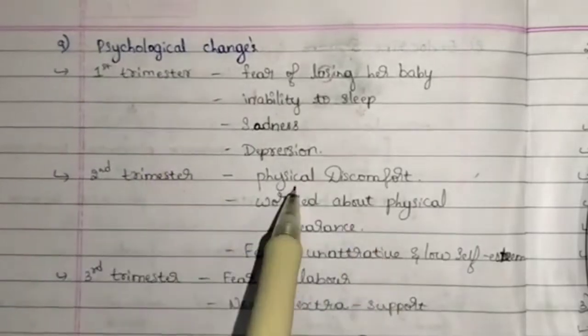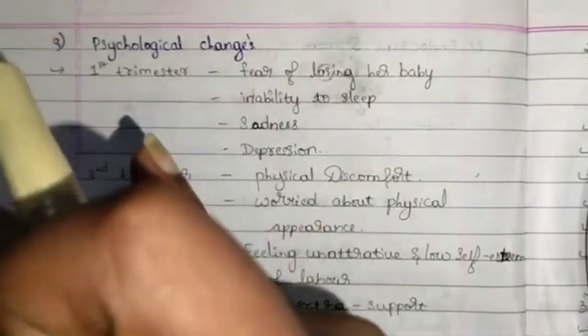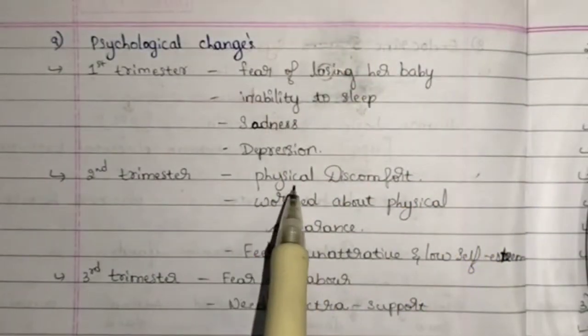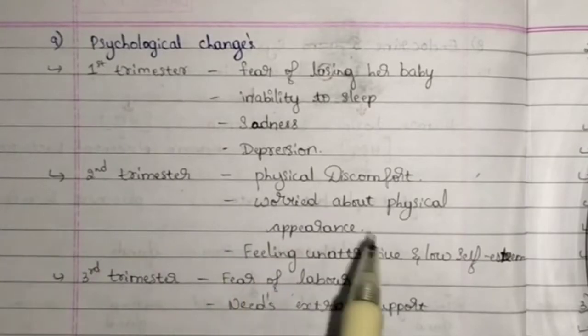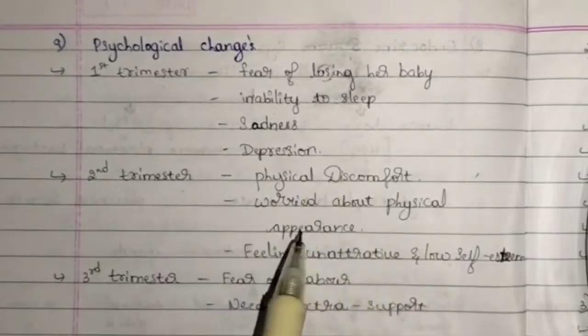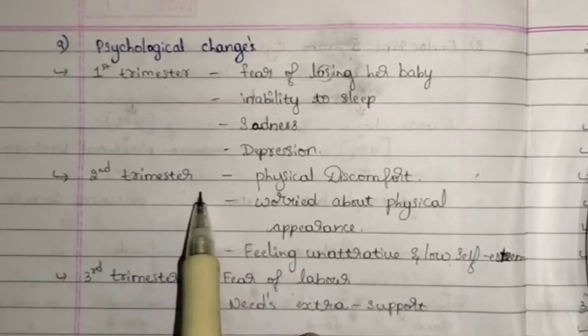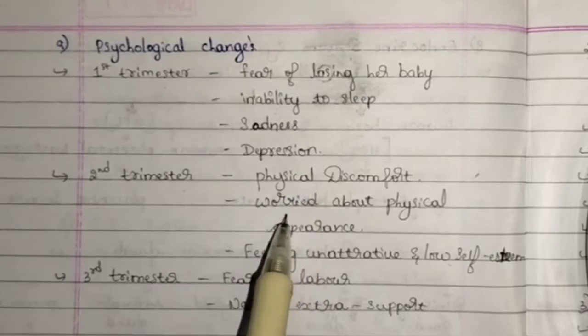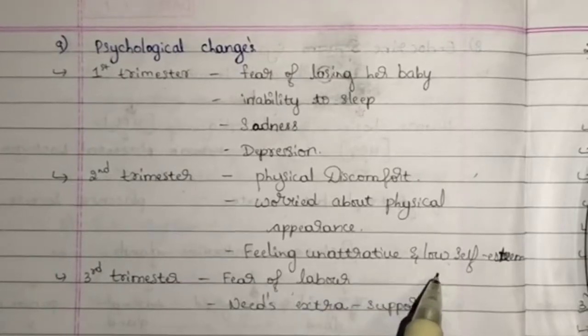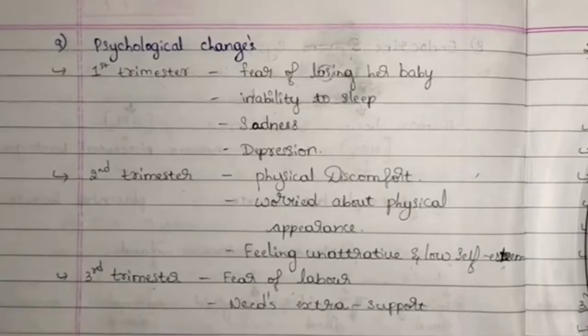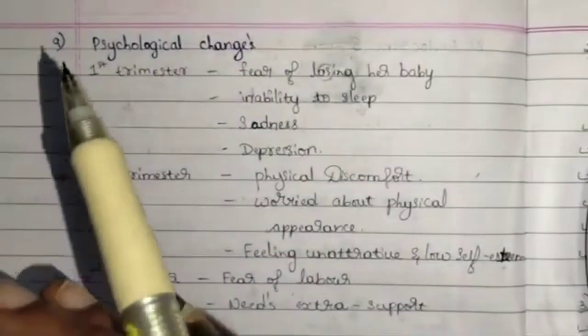In the second trimester, there will be physical discomfort. Physical discomfort in the sense that, day by day, the uterus will be expanding. The baby will be growing. At that time, the bump will be showing. They'll feel very uncomfortable, and even feel less attractive. Their self-esteem will be reduced. They'll be worried about their physical appearance. And this is seen in the second trimester. In the second trimester, the problems seen are physical discomfort, worry about physical appearance, feeling unattractive, and low self-esteem.